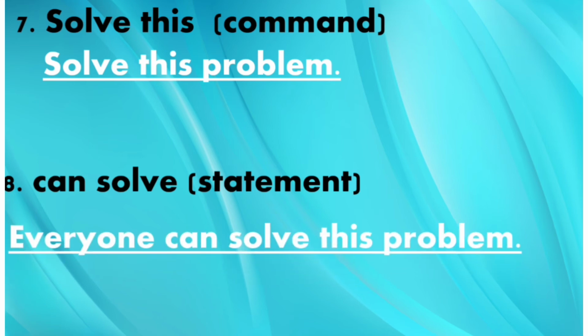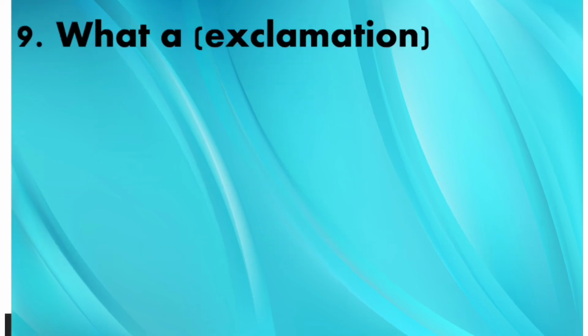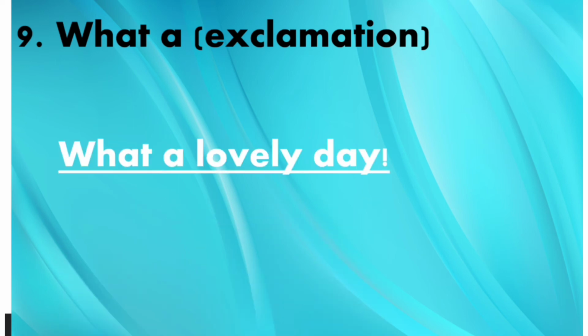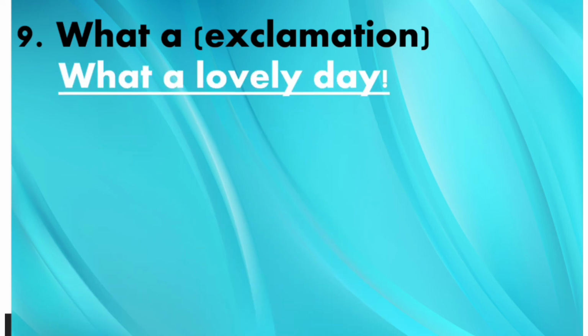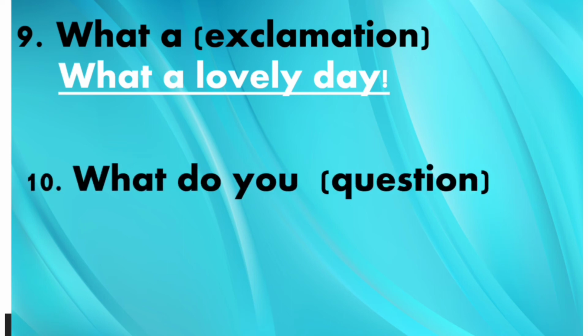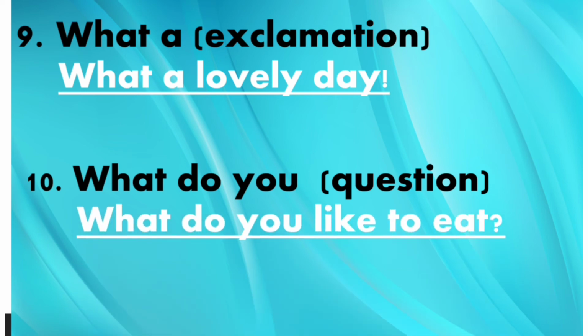So it can be everyone can solve this problem. Now number 9, what a, and you have to make an exclamation sentence. Now what a lovely day, and it must end with an exclamation mark. Then the last one, number 10, what do you, and you have to make a question. So the answer is, what do you like to eat?